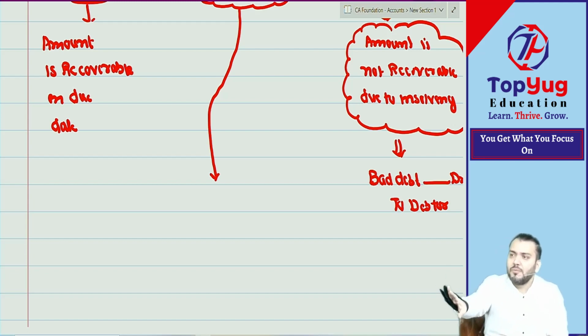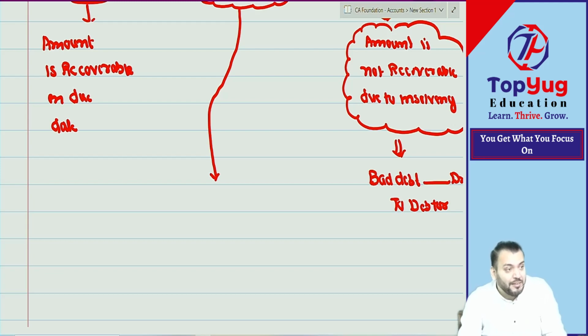But he is not insolvent, but he is not paying also. There may be some reason. He is busy with some work. His financial condition has become a little weak. He is mentally disturbed. Quite possible. We don't know about that, but he is not paying. So when doubt comes in our mind whether he will pay or not, can I say he may or may not pay?